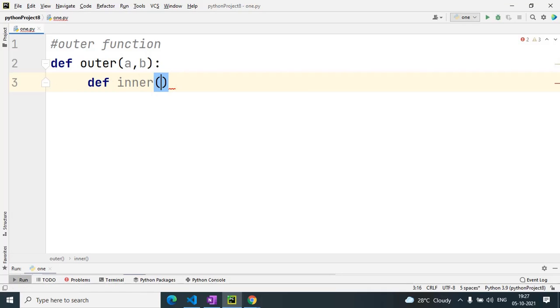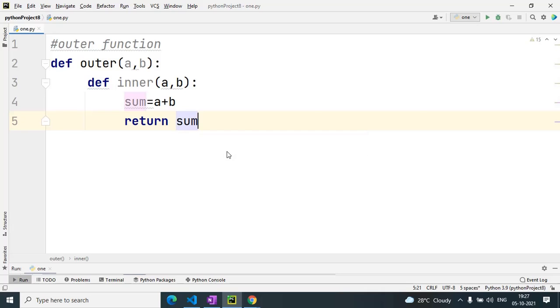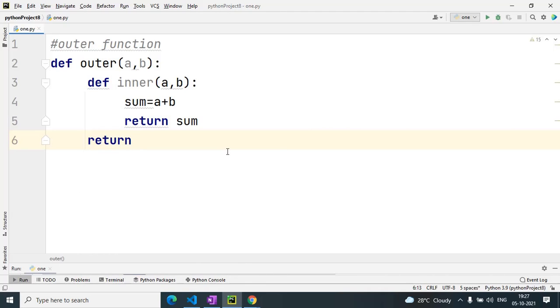In this inner function I have taken a comma b and a variable, sum equals a plus b, then return sum, and outside that we have return 5 plus inner a comma b.